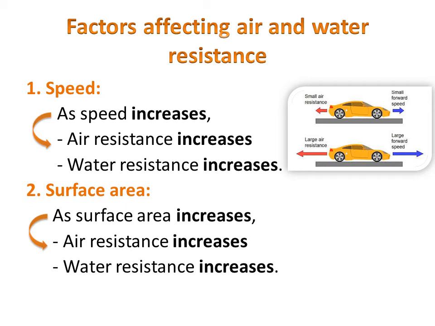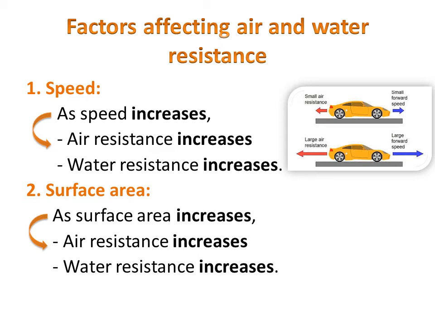Why? Because the amount of water hitting the big fish like a whale is much bigger than the water that is hitting the small fish. So when the amount of water increases, this means that the water resistance increases. So again, as the surface area increases, which means that the size of the fish becomes bigger, the amount of water hitting it will increase, and as a result the water resistance will increase.